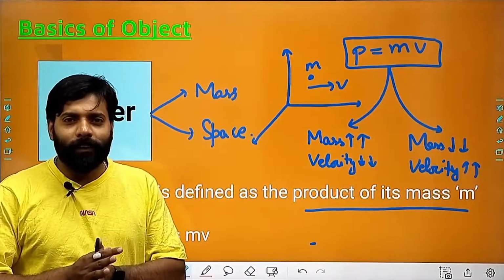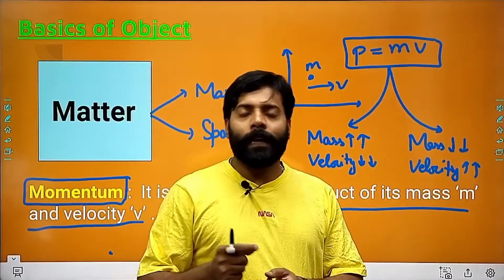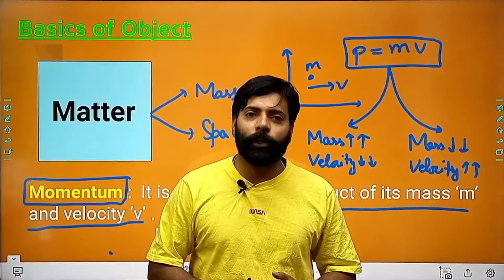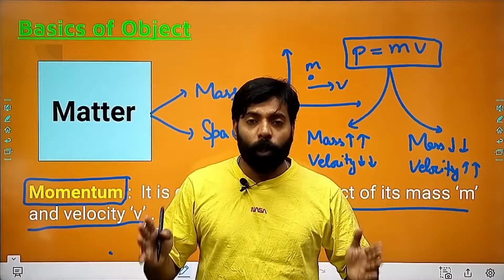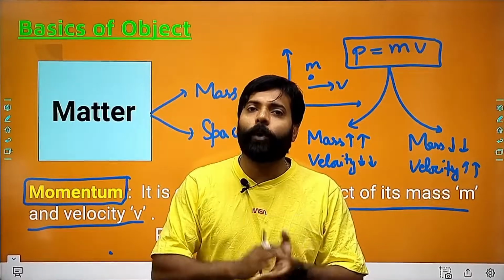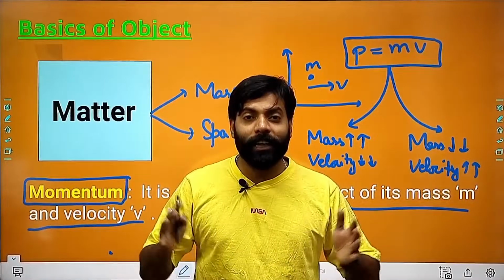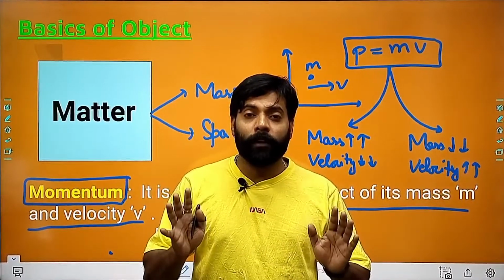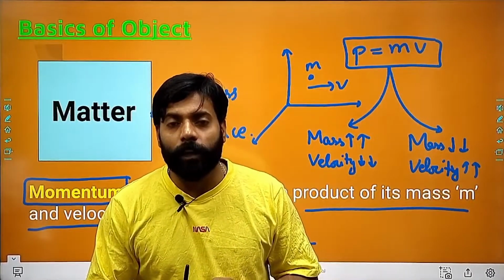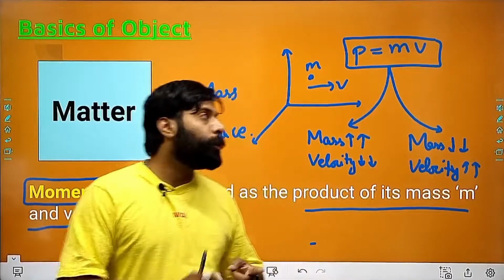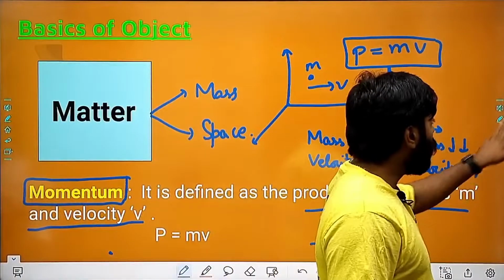Is everything fine here? And also, the inertia of a body is directly proportional to the mass. So it is very difficult to move a heavy object. And also, it is very difficult to stop a heavy object, isn't it? It is very difficult to start a heavy object moving. So it is very difficult to change the state of an object having very large inertia, and inertia is directly proportional to mass. I hope these things are clear to you.